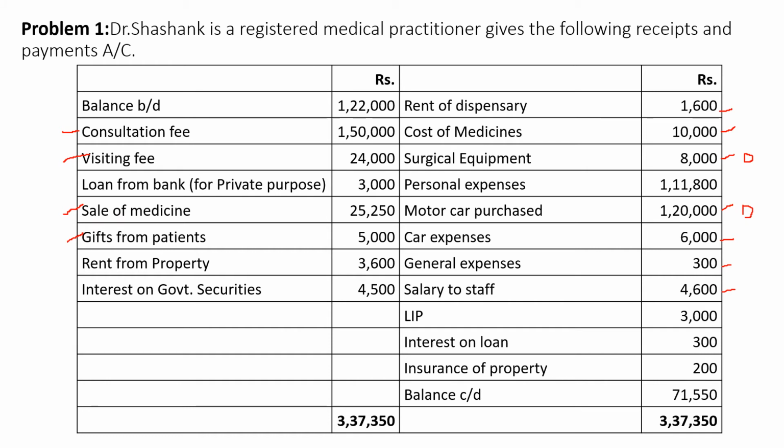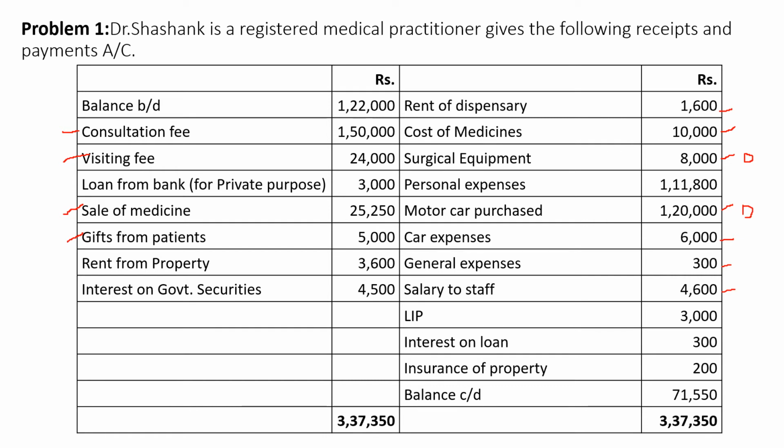If it is for the professional purpose, then interest on loan will be an eligible deduction or eligible expense, but here it is not eligible as it is for the private purpose. Then insurance on property. Here rent from property, as we are considering it for the income from house property, insurance on property is also not considered here as a professional expense.